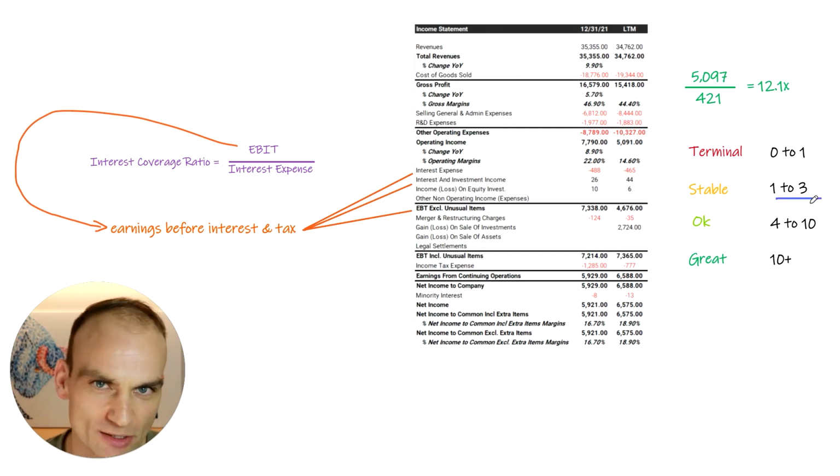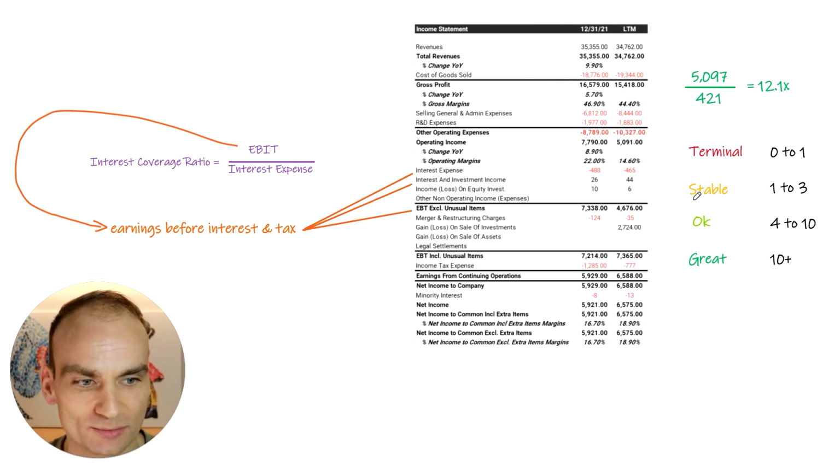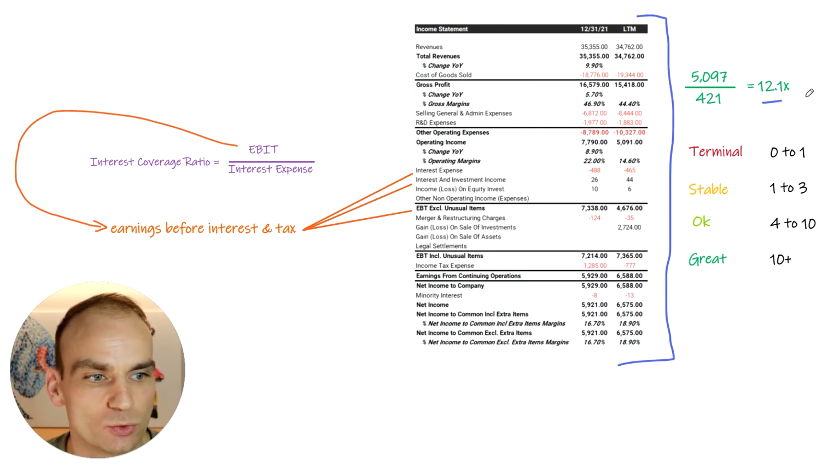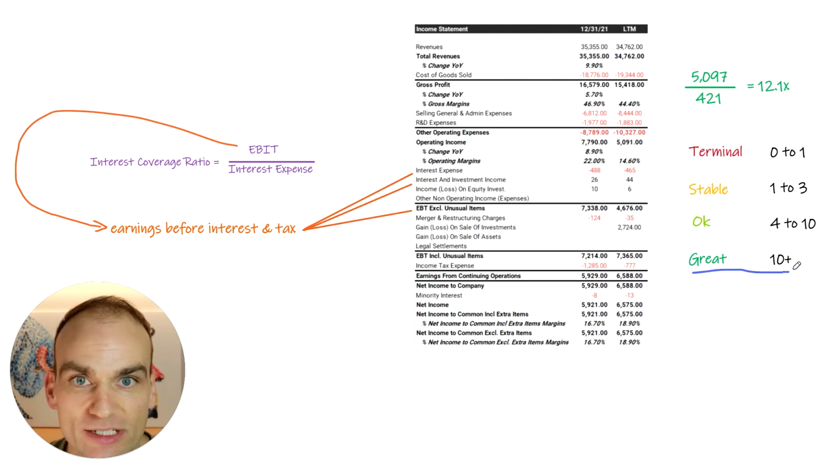Between 1 and 3 we could consider as stable, but ideally you want something significantly above there. What that would mean is you have enough earnings just to finance your interest expense up to 3 times. It's not great, it's stable. Between 4 and 10 is okay, and then anything greater than 10 is great, it's excellent. The higher, the better. And in this circumstance, for this example, we have 12.1 times. So this here would fall into the great category, greater than 10.